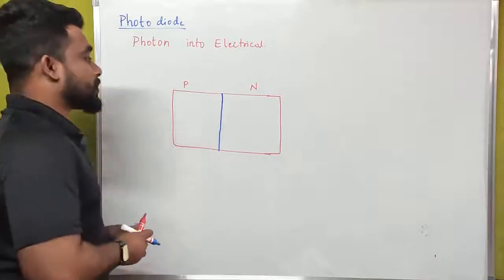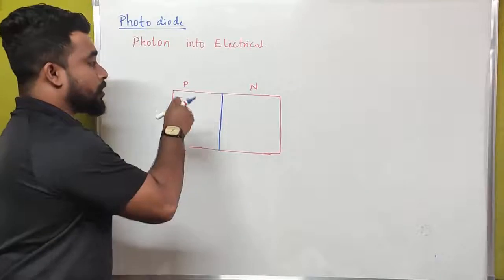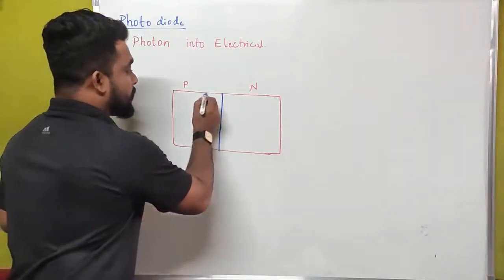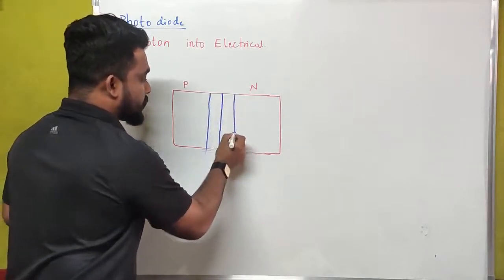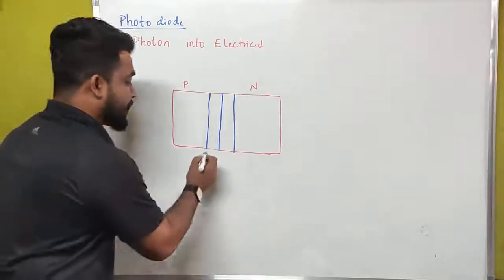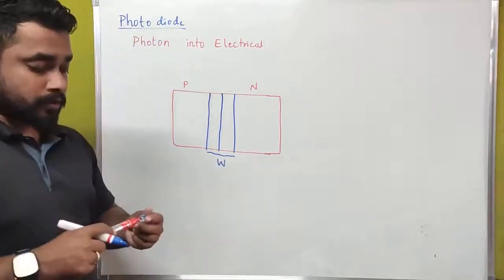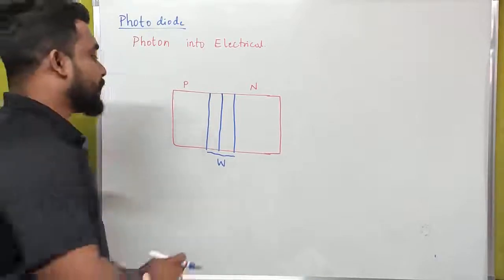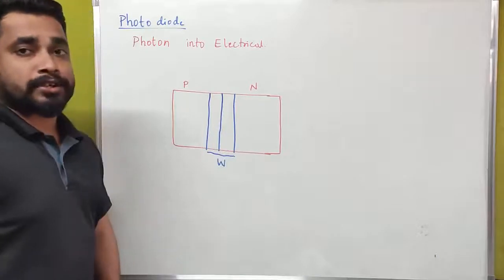Without the connection of an external supply, that means if the battery is not connected to the PN junction, there will be a layer present inside the junction, that is the depletion layer. Unless we connect an external power supply, the depletion layer will be present inside a PN junction semiconductor.